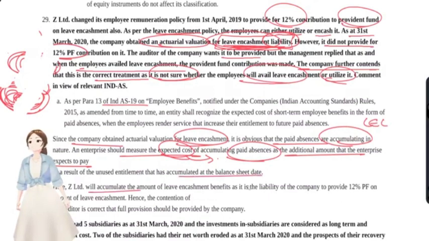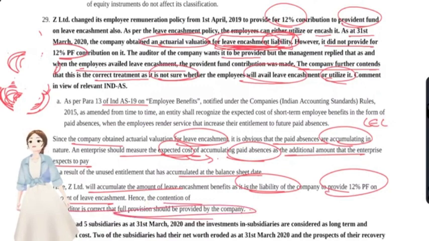Here, Z Limited will accumulate the amount of leave encashment benefits, as it is the liability of the company to provide 12% PF on the amount of leave encashment. Hence, the contention of the auditor is correct. The full provision should be provided by the company. Since a liability exists as per the Act, they have to provide 12% PF. They have to provide that. They should not just contend and say that they might utilize that and all.